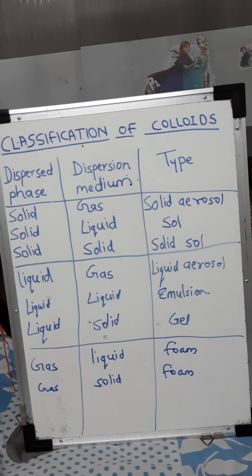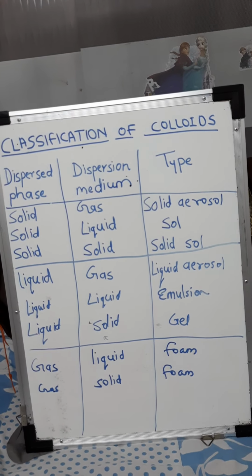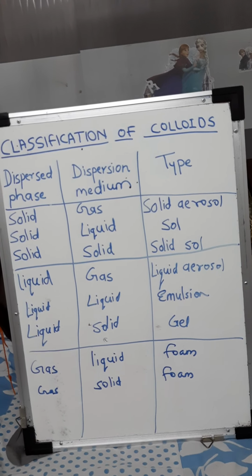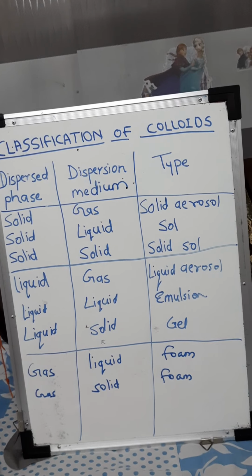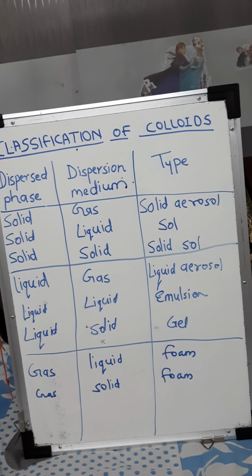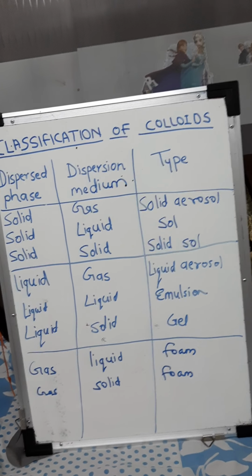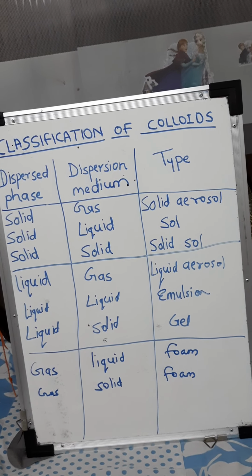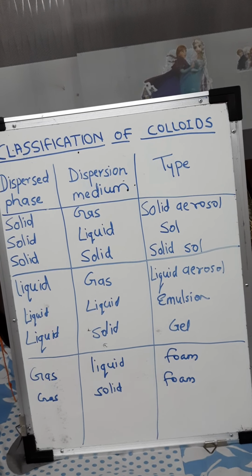Examples where gas is present in liquid: shaving cream, or whipped cream on cakes. Whenever you are whipping something, gas particles get trapped in liquid. And gas to solid, again it is known as foam.